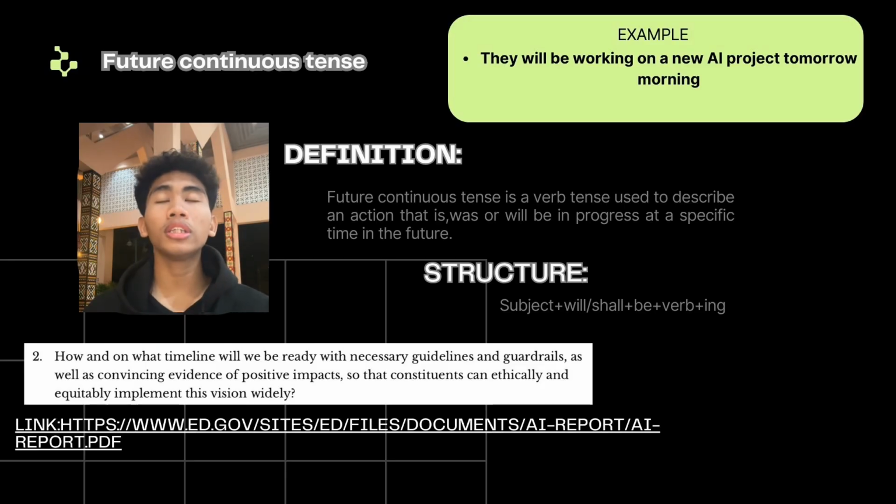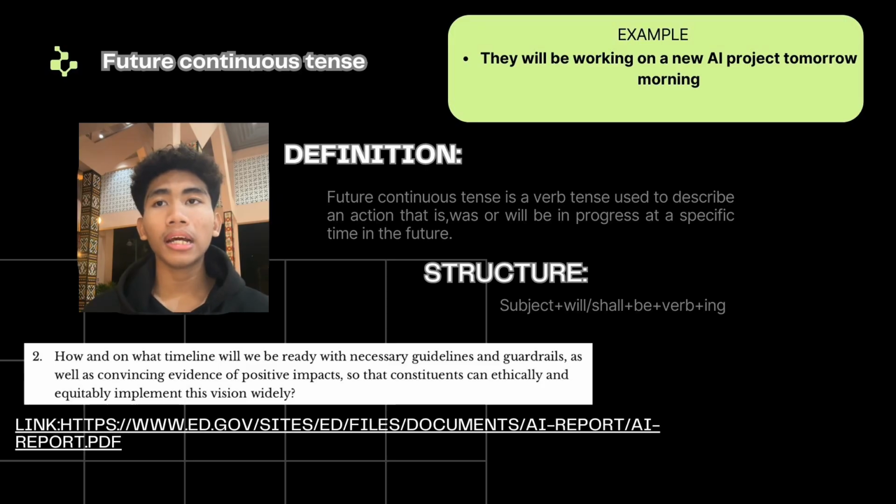Next, future continuous tense. Future continuous tense is a verb tense used to describe an action that was or will be in progress at a specific time in the future. The structure is subject plus will or shall plus be plus verb plus ing. The example is they will be working on a new AI project tomorrow morning.